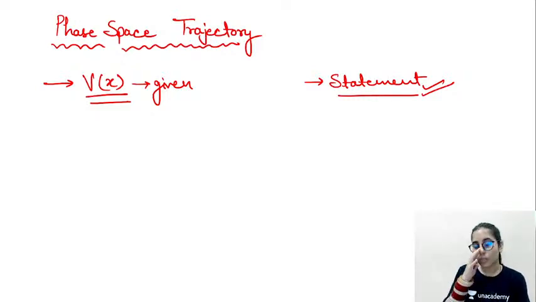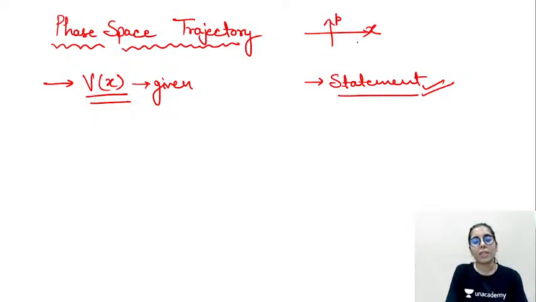Now what actually is the trajectory? Let's talk about that. The trajectory is actually the momentum versus x graph. Mostly on the y-axis we show the momentum, and on the x-axis we keep x itself. So in this case, I have told you there are two types of questions. Firstly, I'll talk about the case where the potential is given and what you will do, and after that I will explain what to do if the situation is given in the form of a statement. So firstly, let's talk about the potential part.